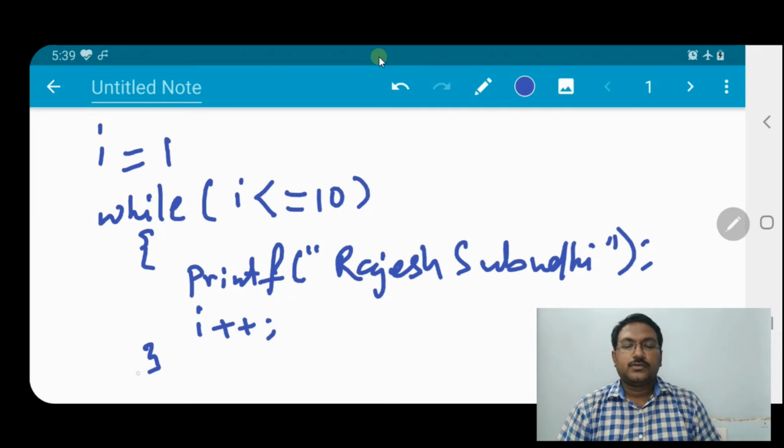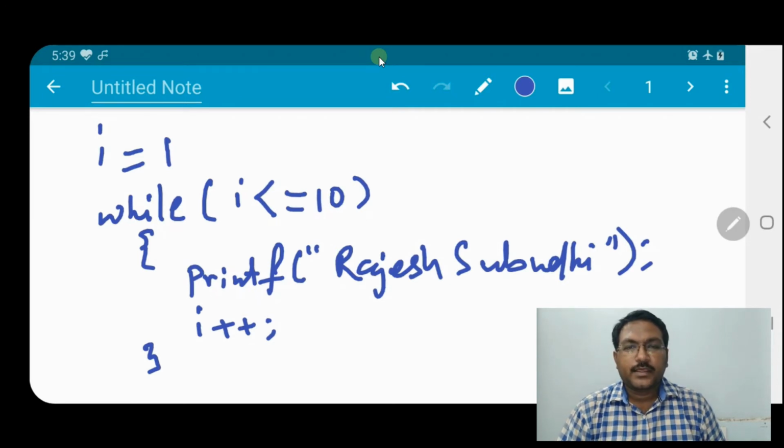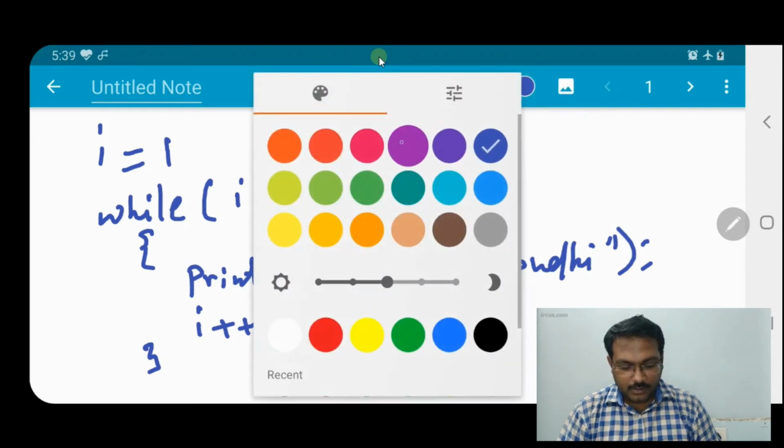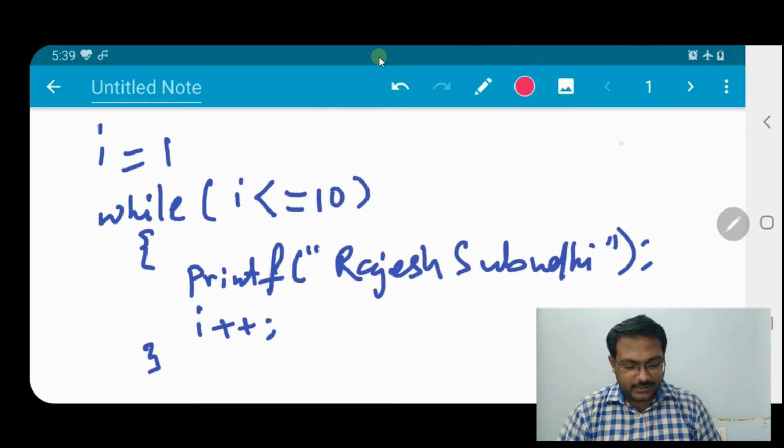So what happened here? I is initialized to 1, that means the starting point is 1. Then while I less than or equal to 10, as long as the value of I is within 10, the loop will continue. Fine. So let us see how it works. Initially, what is the value of I? The value of I is 1.